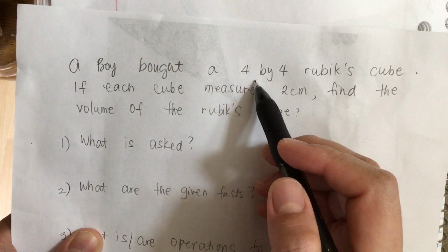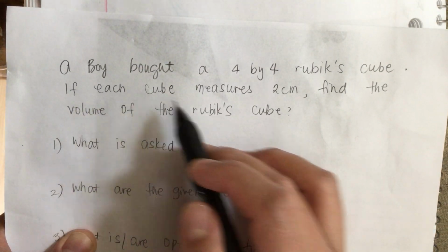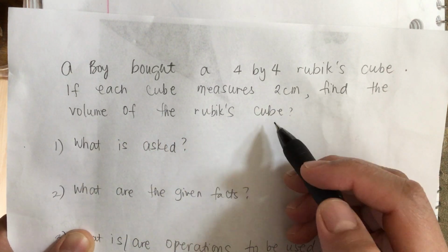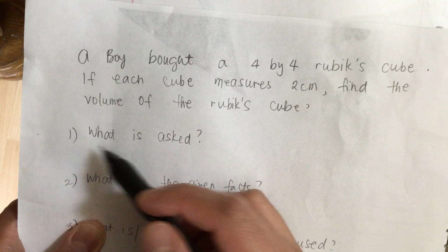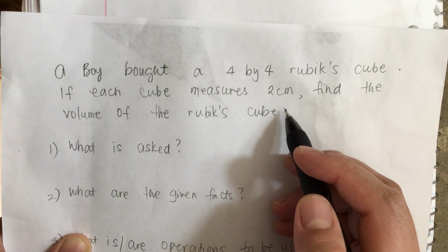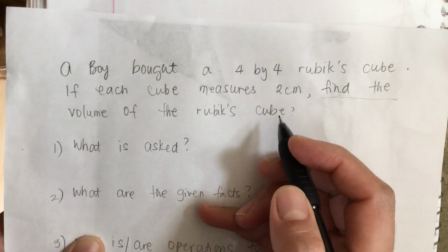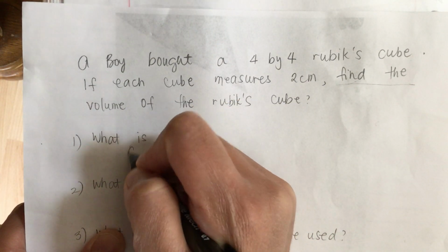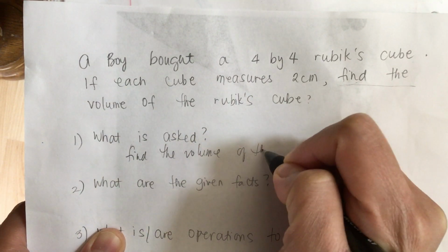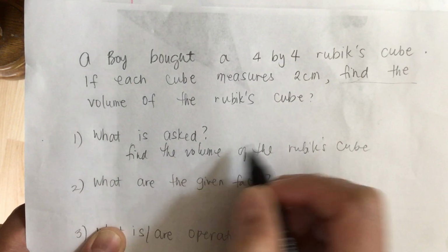A boy bought a 4x4 Rubik's cube, and if each cube measures 2 centimeters, find the volume of the Rubik's cube. So what is asked? What is asked is where the question mark is: find the volume of the Rubik's cube. So this is what is asked.